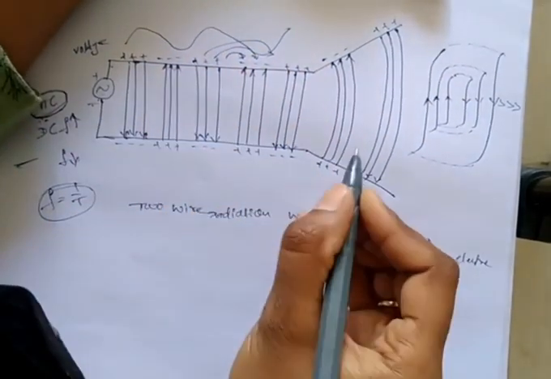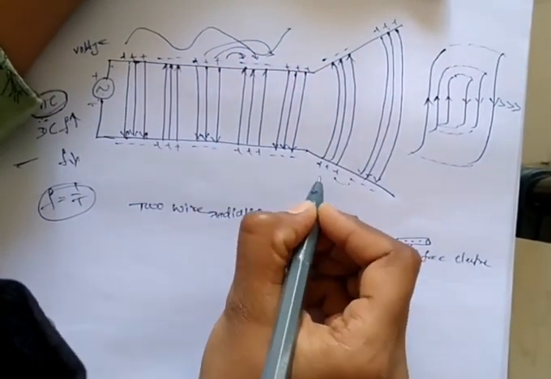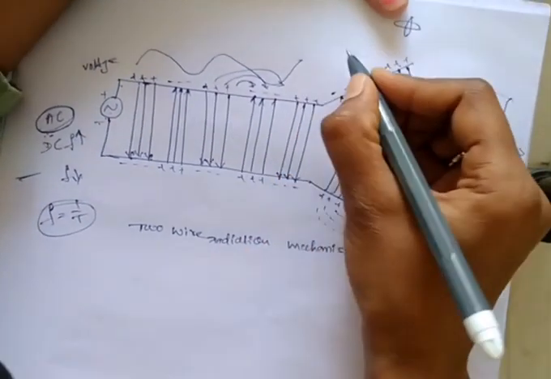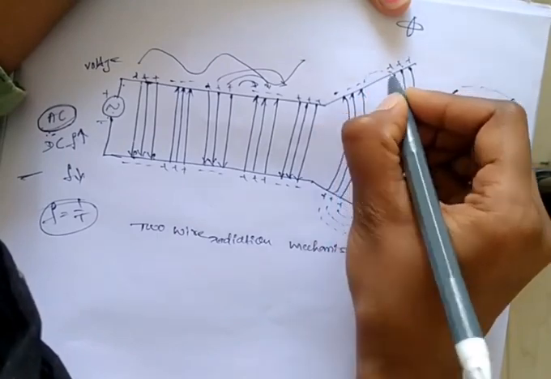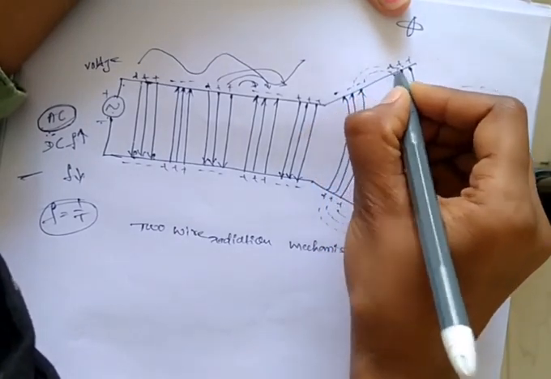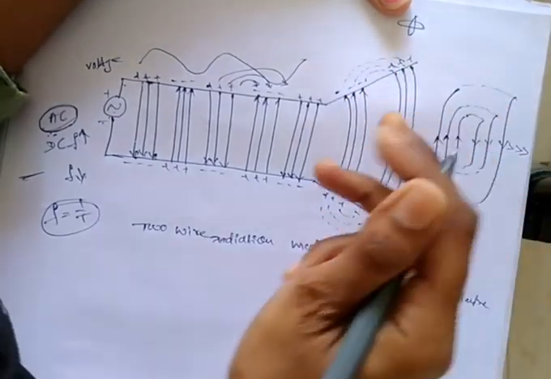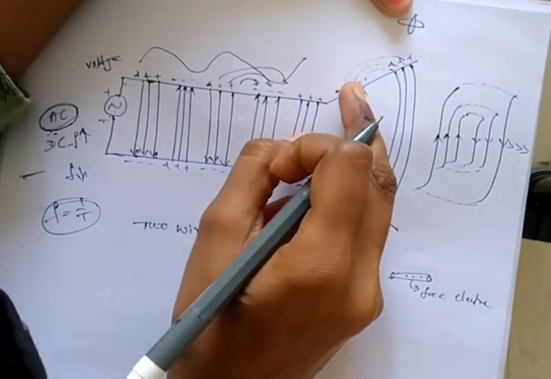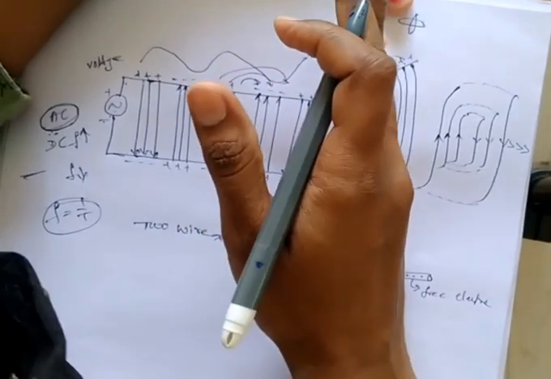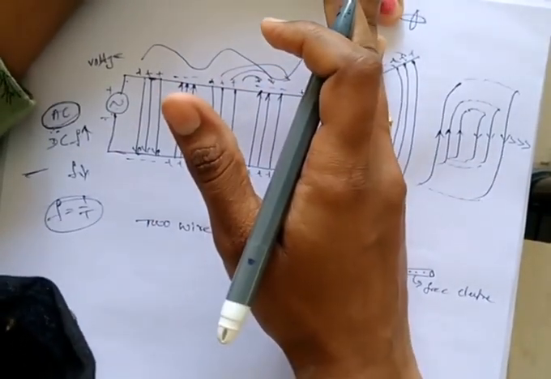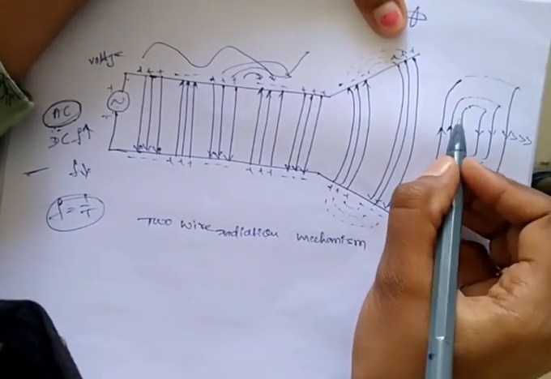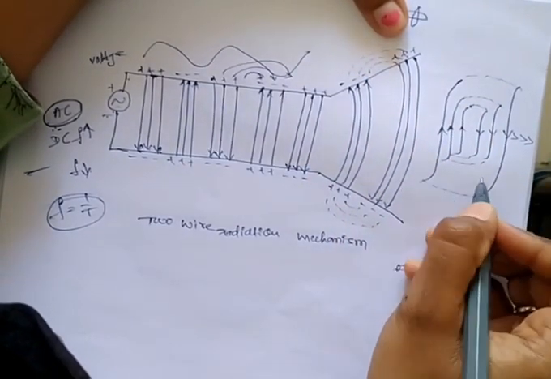How do they combine? Here we know positive attracts with negative, and here also positive attracts with negative. So like this, the attraction exists between the two polarities. Due to that, after detaching from the antenna, the field lines combine in free space and form closed end circles.